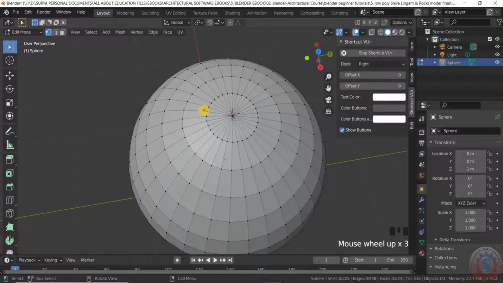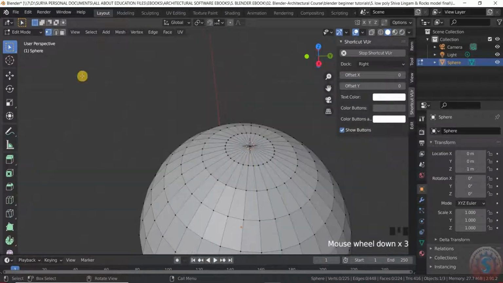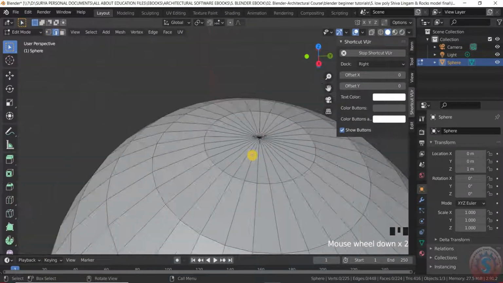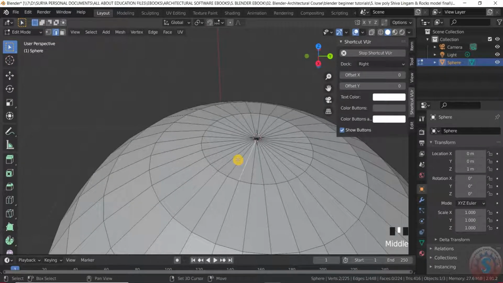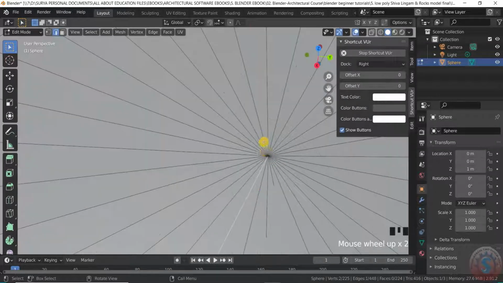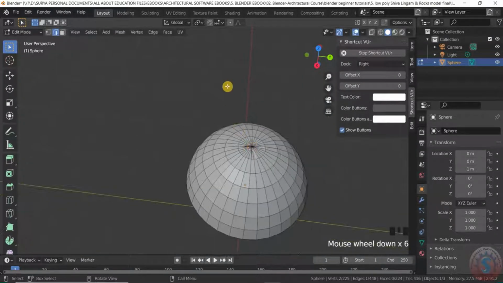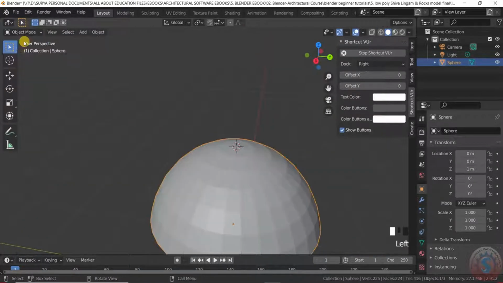For example, I want this, and pressing shift S cursor to selected. For example, I want here, clicking on the edge. I want the cursor here, so shift S and cursor to selected. You can observe exactly the cursor is there. I want it in the center, then only I am clicking like this, and you can observe the cursor is there on the top. Here I want to create one of the cylinder by using the shift A.